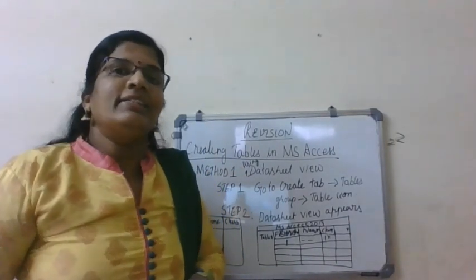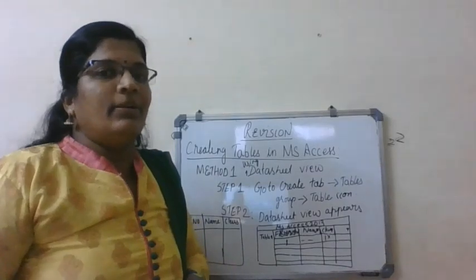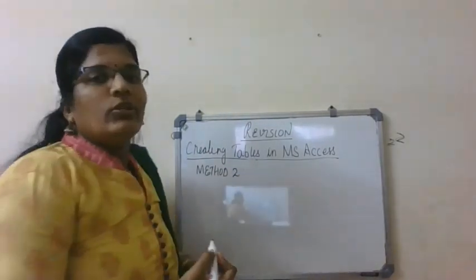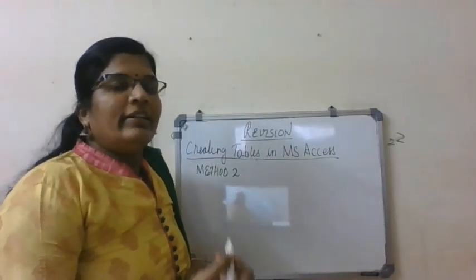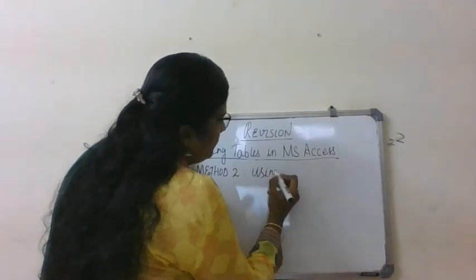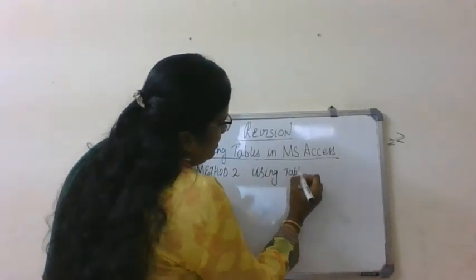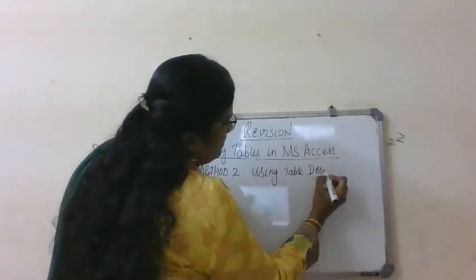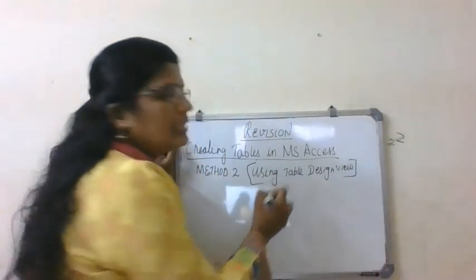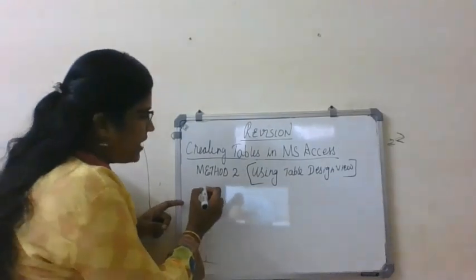Okay, fine. Let's see the second method of creating a table. Method 2: using table design view. So what is step 1?